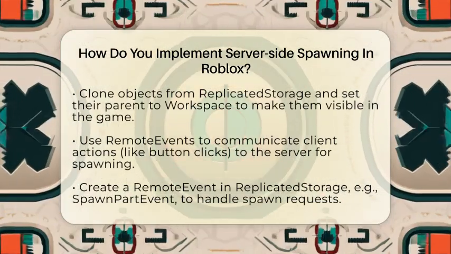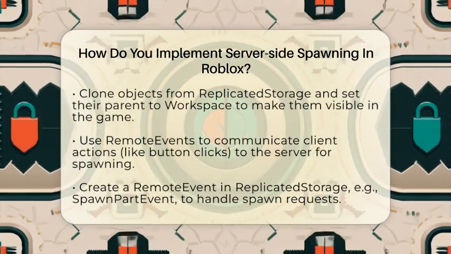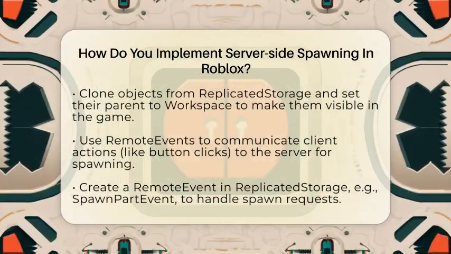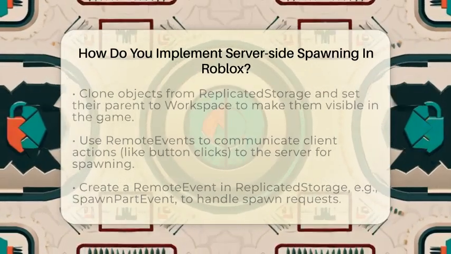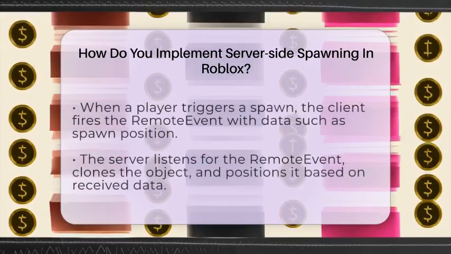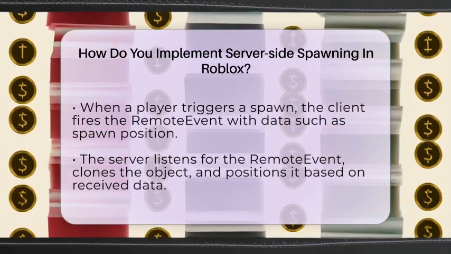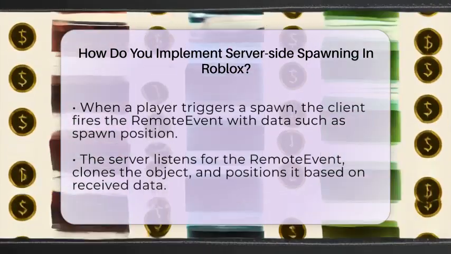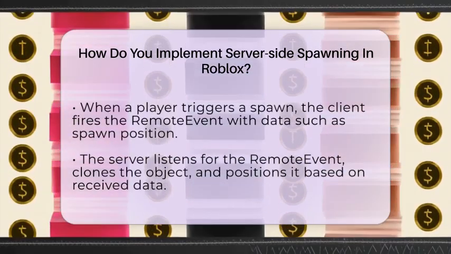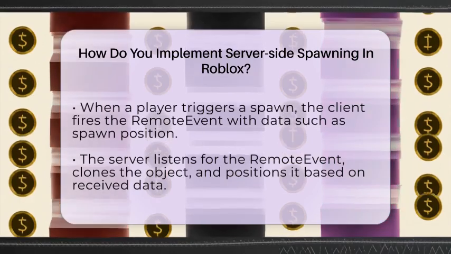in the game world. If spawning depends on a player's action, like clicking a button, use RemoteEvents. These are special objects that let the client send messages to the server. The client fires a remote event with data like the spawn position, and the server listens for this event. When it receives the message, it runs the spawn code.